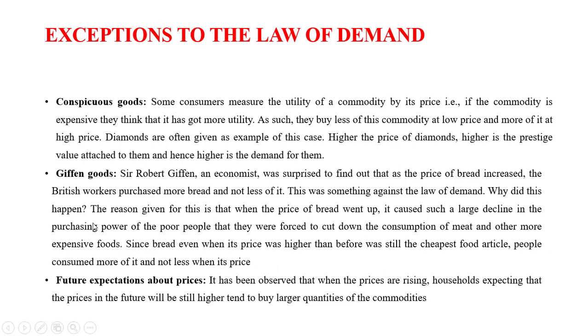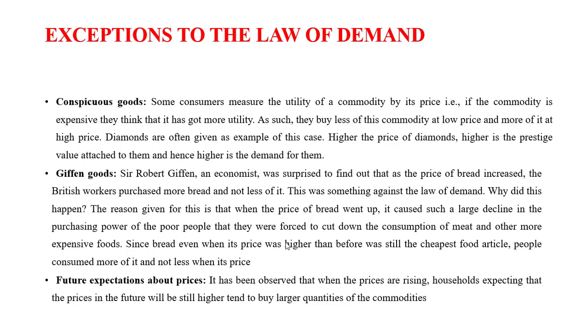Now Giffen goods are like necessity goods. In this example they have given bread, but as a day-to-day example you can take rice, like we all eat rice, right? When the price of rice goes up, the purchasing power of poor people falls.